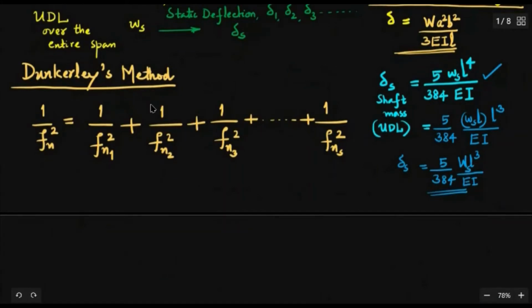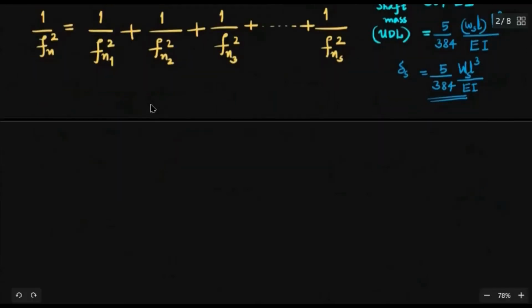This is the equation. And if you simplify this, I'm not trying to obtain it here, this is obtained by substitution and simplification, because Fn basically each one. So this one Fn means, see, Fn1, that means what? Fn1 is 1 by 2 pi root of omega n by 2 pi. So 1 by 2 pi root of g by delta. So in this case g by delta 1.